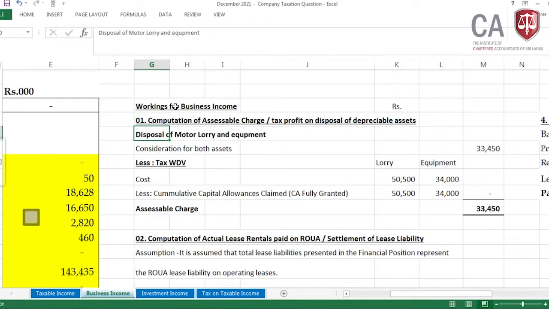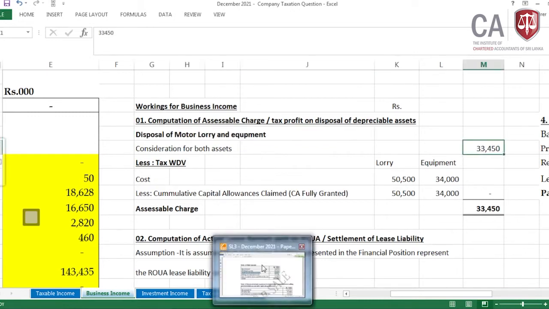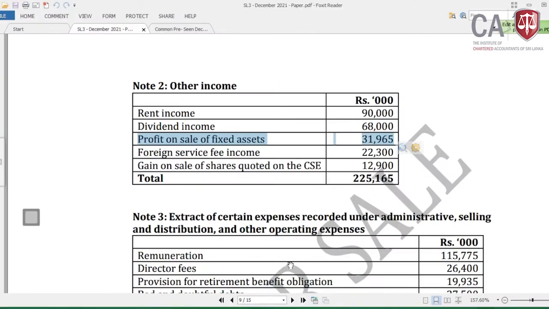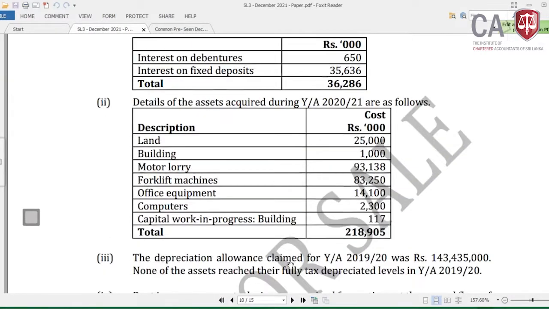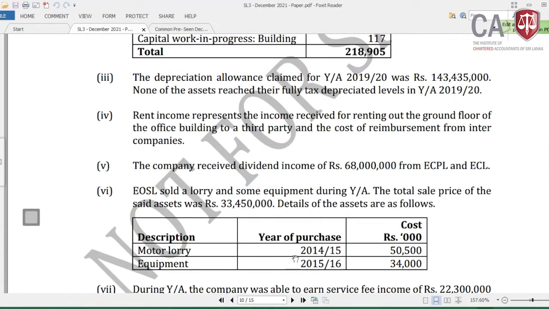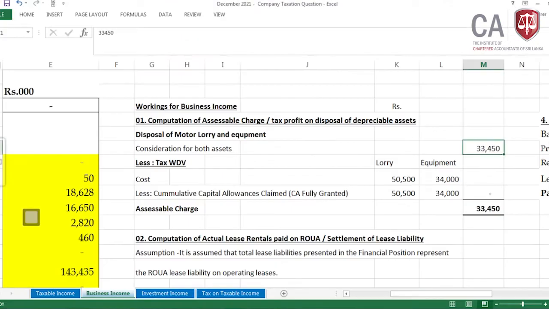The disposal of motor lorry and equipment, both I have taken together. Why? Because there is one selling price, the consideration for both assets as given in the paper, 633,450. It is given in adjustment 5.